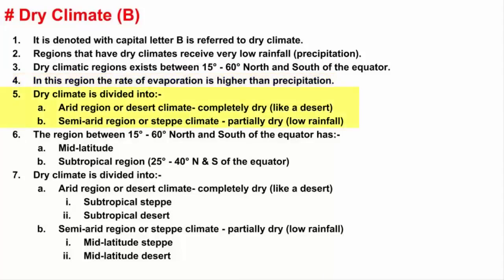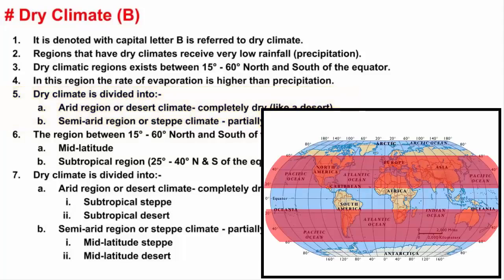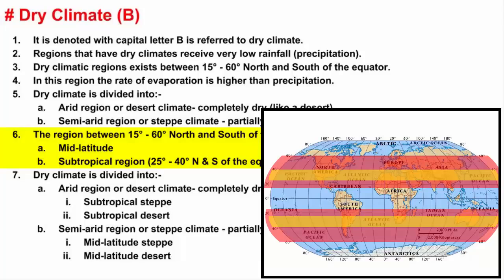climate. So dry climate is divided into arid and semi-arid regions. So arid means completely dry, where there is severe lack of water. And semi-arid is partial dry, where rainfall is very low. And moments back I said dry climate exists in areas between 15 to 60 degrees north and south of the equator. And if you see, this region is also called as mid-latitude. And then we also have subtropical region, which is between 25 to 40 degrees north and south of the equator.